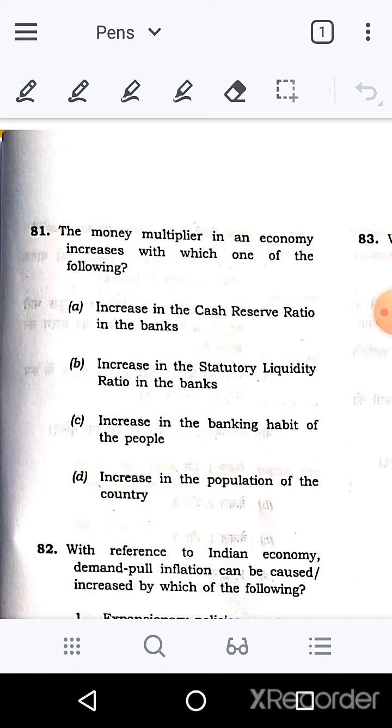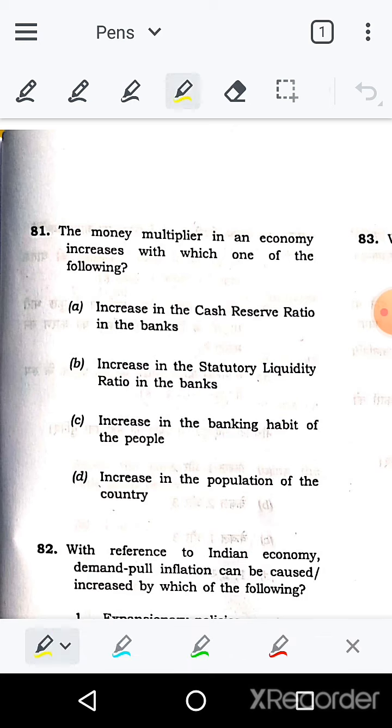I have series C. So here in part 5 we have the first question, which is from economy, the 81st question. The 81st question says the money multiplier in an economy increases with which one of the following? Increase in cash reserve ratio in the bank, whether cash reserve ratio can increase the money multiplier, increase in statutory liquidity ratio in the bank, increase in the banking habit of the people, or increase in the population of the country.